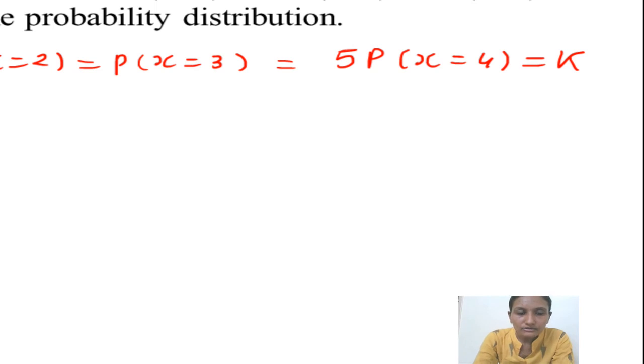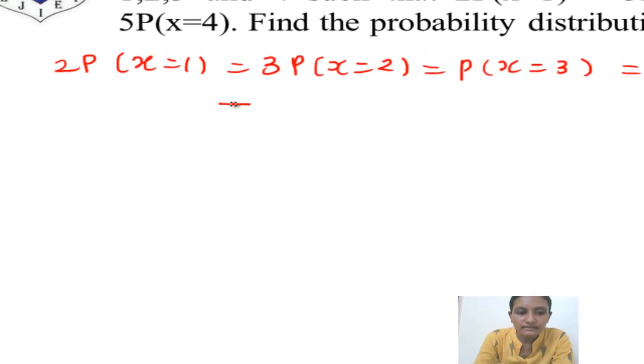Now as you know, the sum of the probability mass distribution over all values must equal 1.